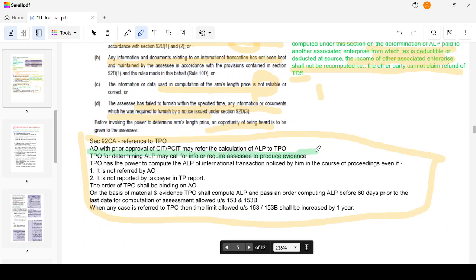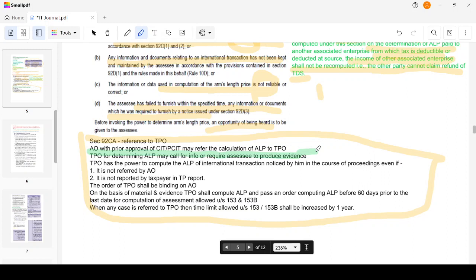For example, I'm A Limited in India. I have B Inc. and C Inc. Both are my associated enterprises. I have reported B Inc. transactions in the transfer pricing report. An assessing officer has also referred the matter to the transfer pricing officer to determine the ALP.